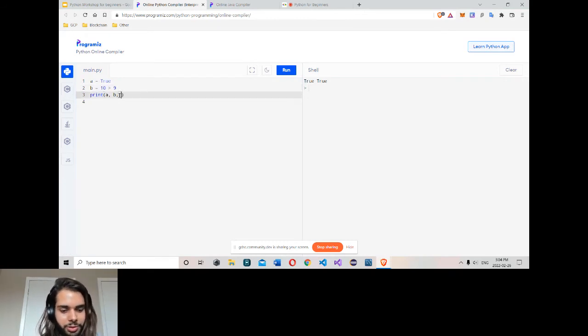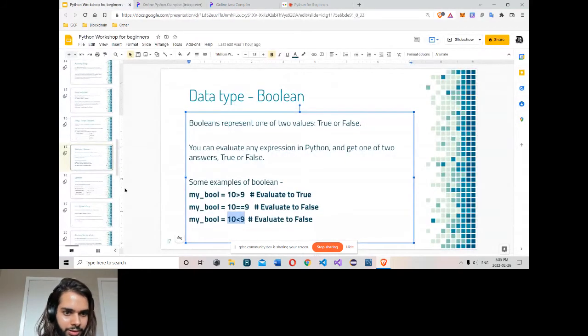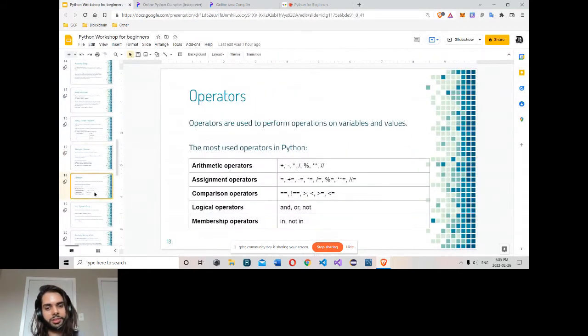Also, the class for Boolean may be seen by checking the type. True from bool and bool, they are both Boolean. Simply true or false. An expression can be evaluated to true or false. So that's Boolean. Operator. So now operators are simply a way to perform some logic on some data.